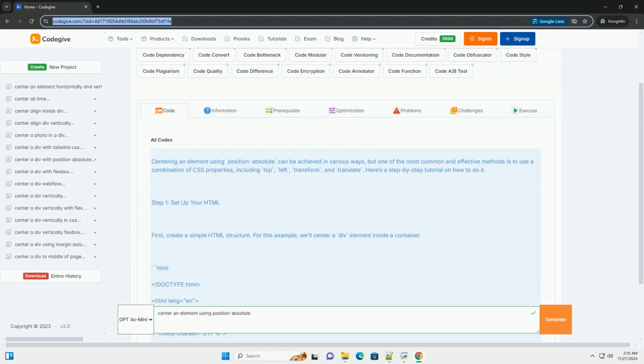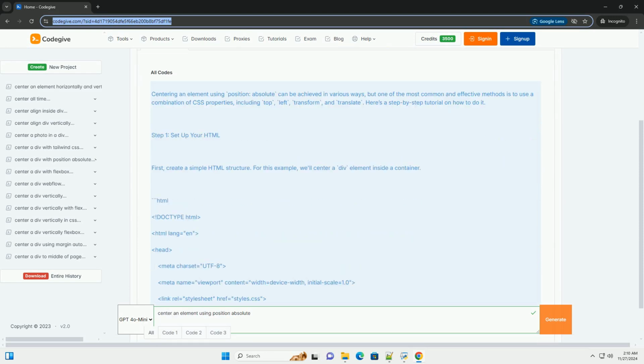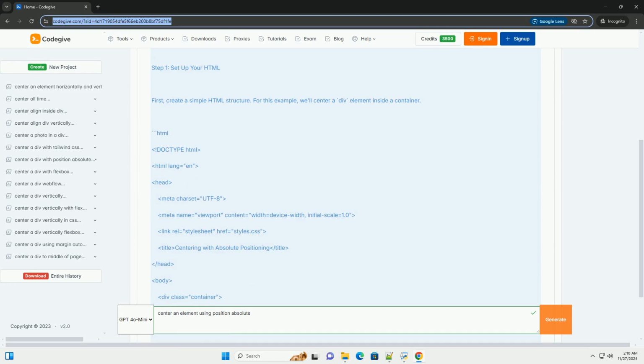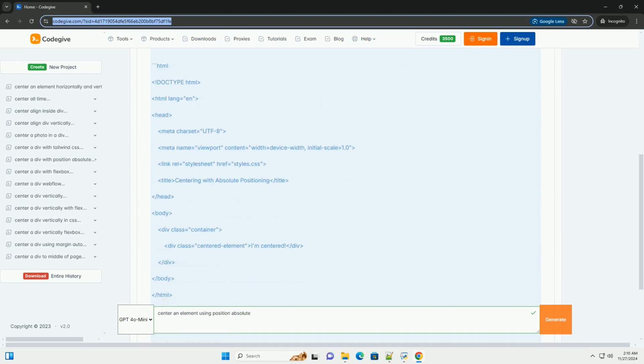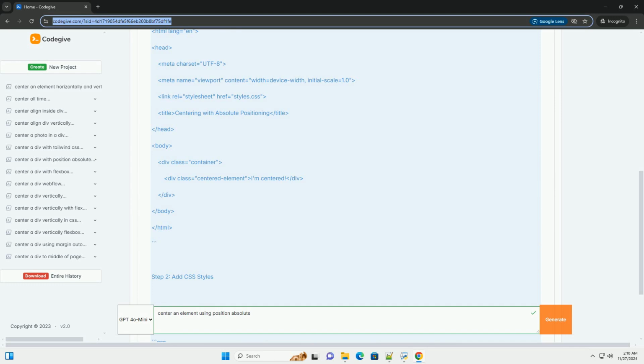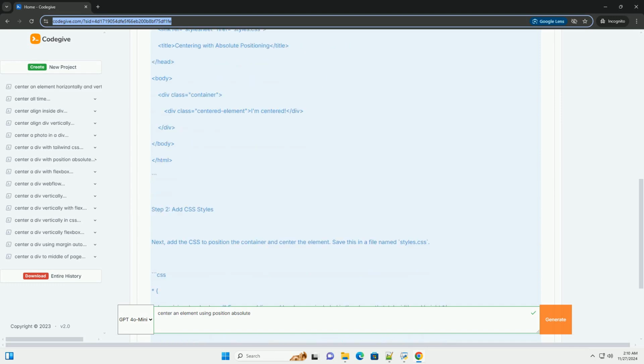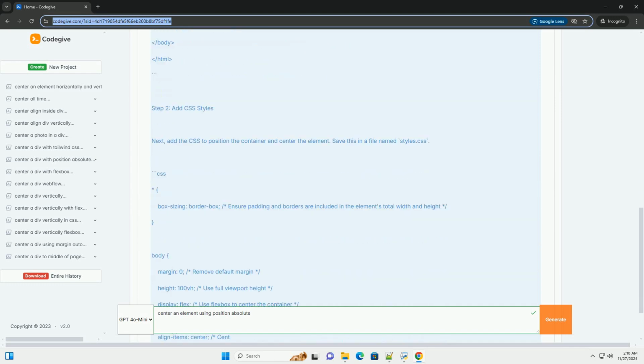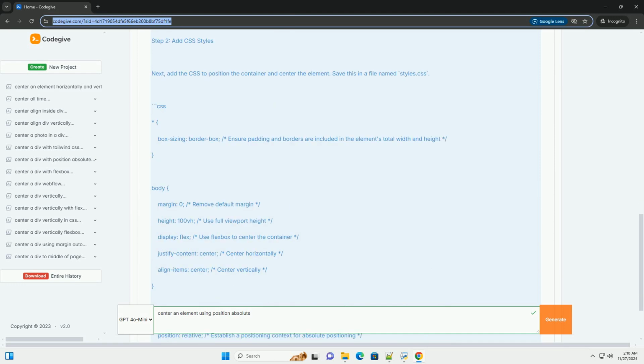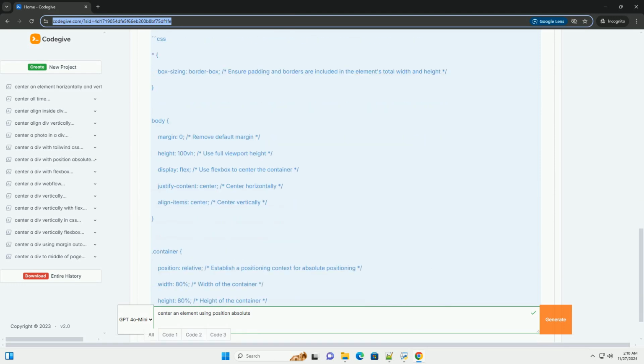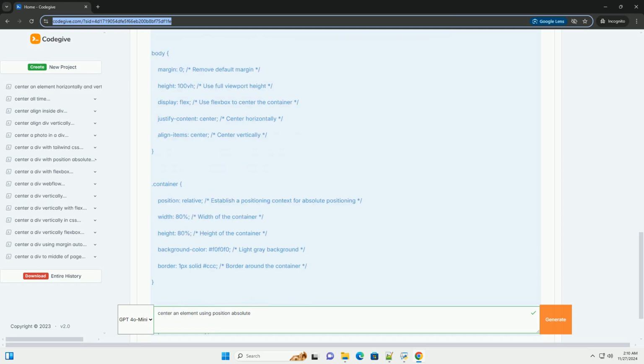Centering an element using position absolute can be achieved in various ways, but one of the most common and effective methods is to use a combination of CSS properties, including top, left, transform, and translate. Here's a step-by-step tutorial on how to do it.